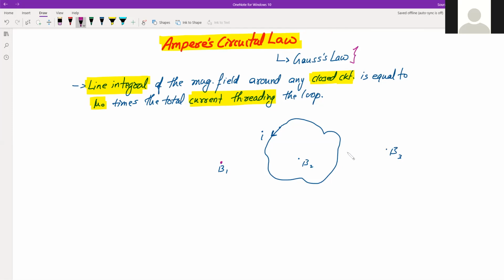Suppose you have a wire or any conductor, then through that you have to imagine an imaginary surface, and that surface can be anything. Suppose I have to find B here, this is the B we have to find, and this is our closed loop. And then we have current carrying conductors, say conductors are like this.